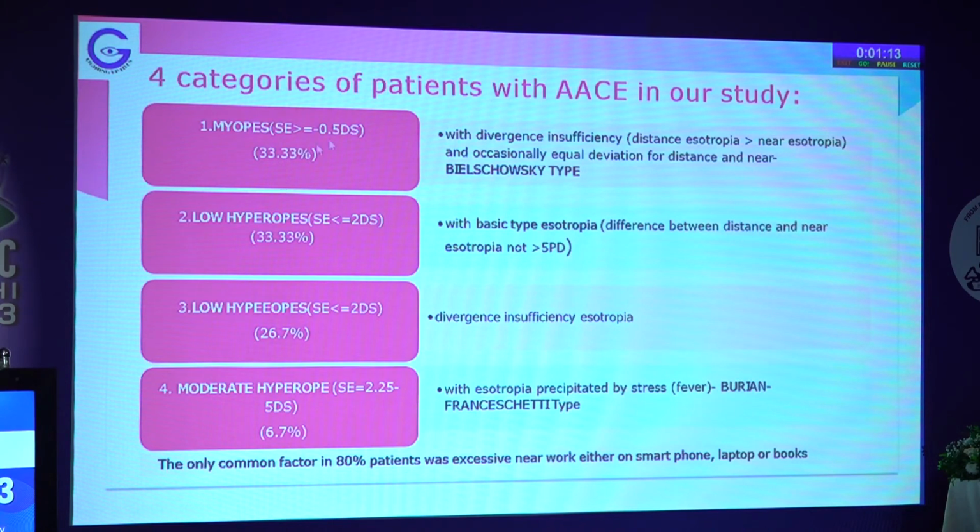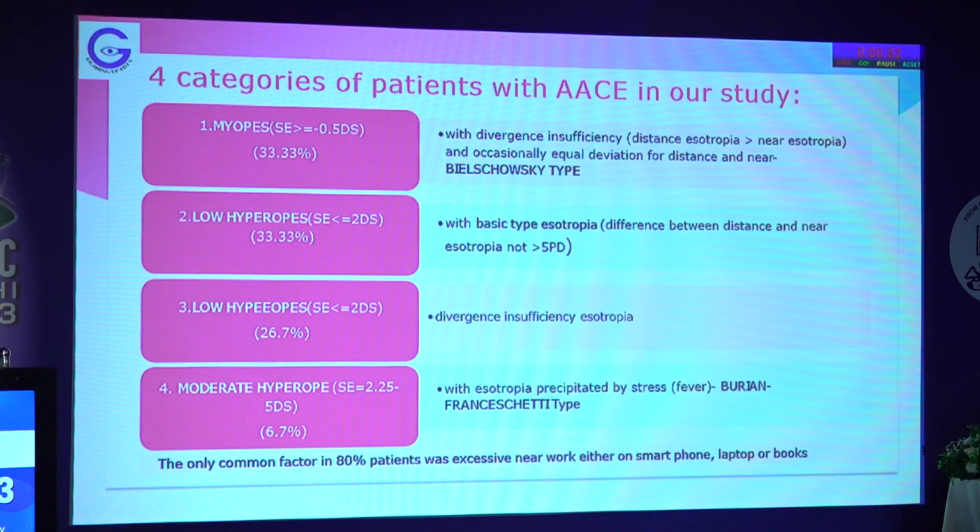First was myopes. Now these myopes had divergence insufficiency. So the distance esotropia was much more than the near esotropia, occasionally almost equal. So they would fit into the Belchevsky's type of ESO deviation. Then we had the low hypermetropes, less than 2 diopters of spherical equivalent hypermetropia with basic type of ESO deviation, same angles for distance and near. Then we had an occasional low hypermetrope with divergence insufficiency esotrope, and the moderate hypermetrope in which the ESO deviation was precipitated by stress, which you could classify as the Burian-Francisci type. But the only common factor in majority was excessive near work.